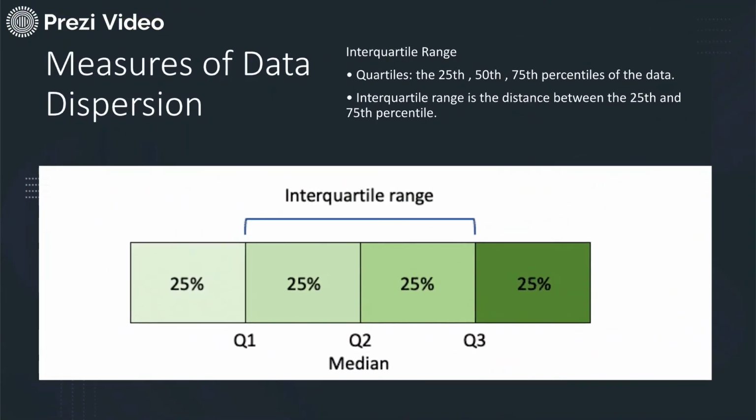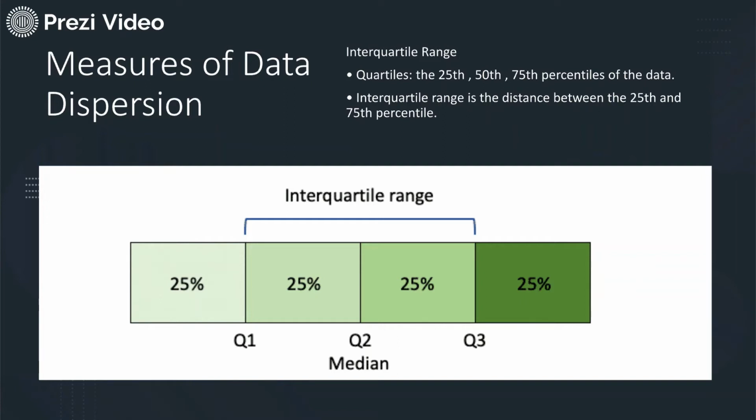Now talking about another part of the dispersion, which is the interquartile range. When we talk about the interquartile range, we talk about percentiles, quartiles. So there are basically four: 25th, 50th and 75th percentiles of the data. So the interquartile range is the distance between the 25th and the 75th percentile.